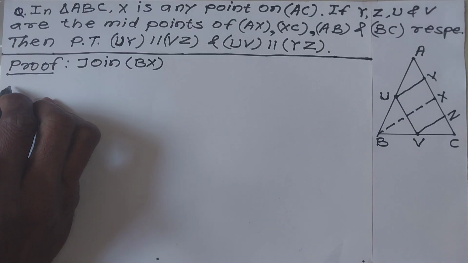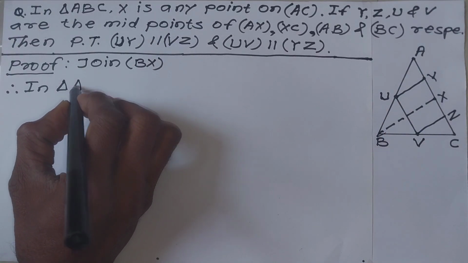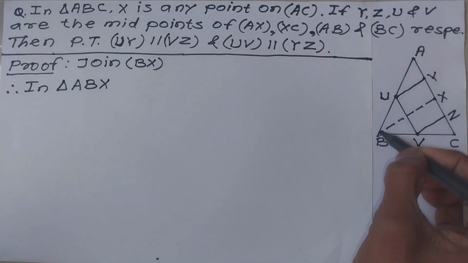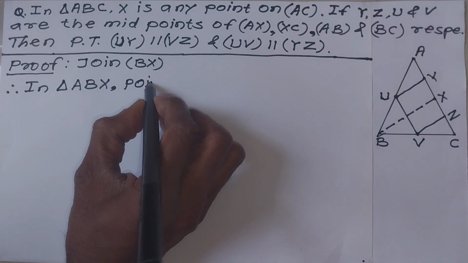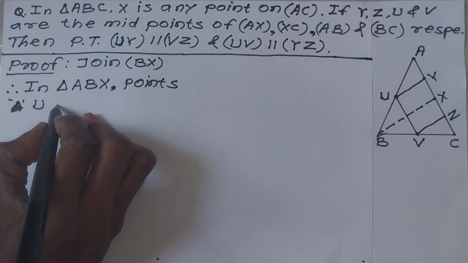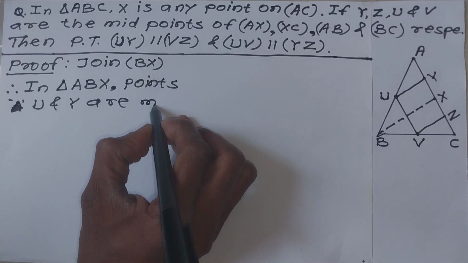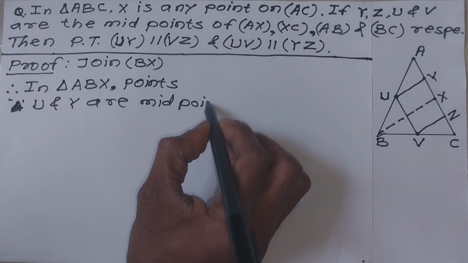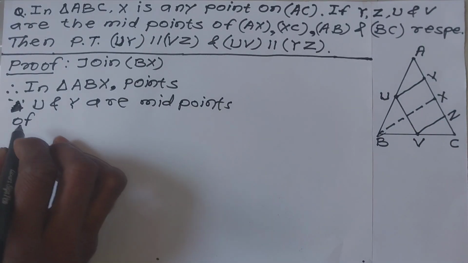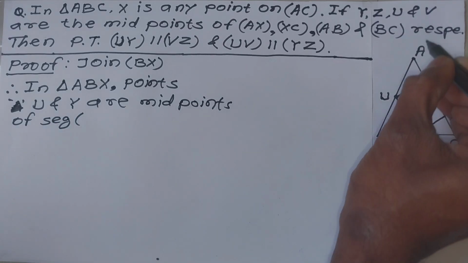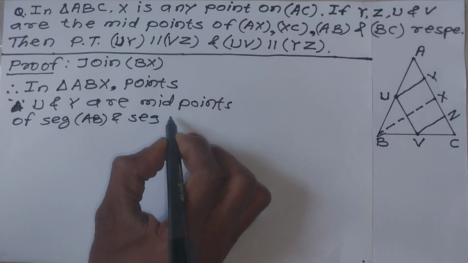Therefore, in triangle ABX, we are given that points U and Y are midpoints of segment AB and segment AX.